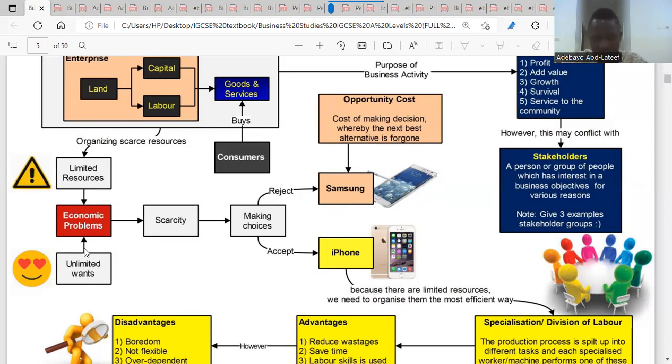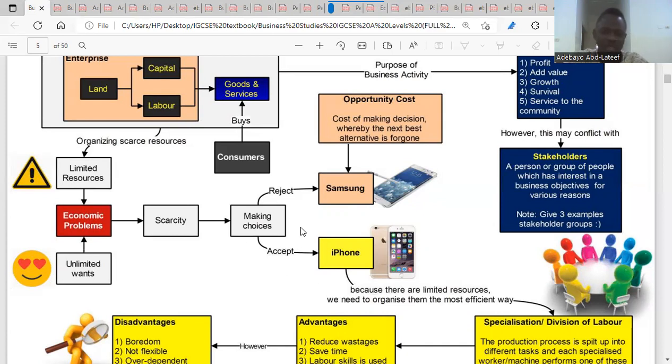So these are wants. Because we will continue to find the latest, we will continue to want the latest. That is why it is unlimited. So our wants are unlimited because we will continue to find the best until we are gone. So that means we continue to find the latest. When we have the latest phone now, the next time another phone comes out, we want to buy. That is why our wants are unlimited.